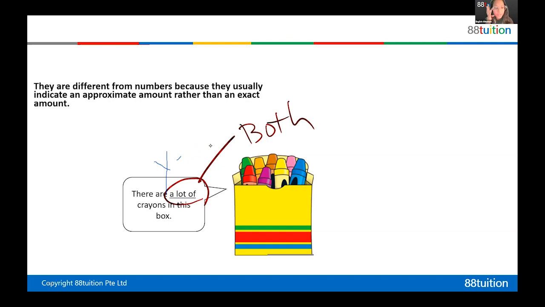Good job. Because you can say, I drank a lot of water. Water cannot be counted, right? And you can also say, I have a lot of time. That's also uncountable. Time you cannot count. Crayons you can count, right? Crayons 1, 2, 3, 4. Because one is crayon, many is crayons. That is plural. You have an S, which means it's countable. So in this example it's countable, but you can use it for both countable and uncountable. So good job. Well done.